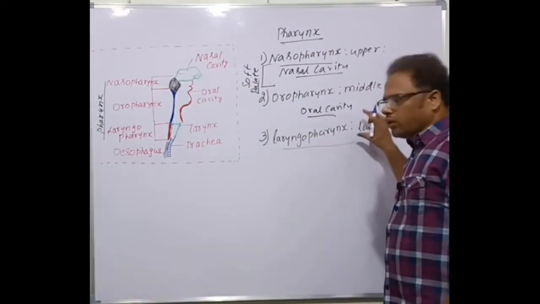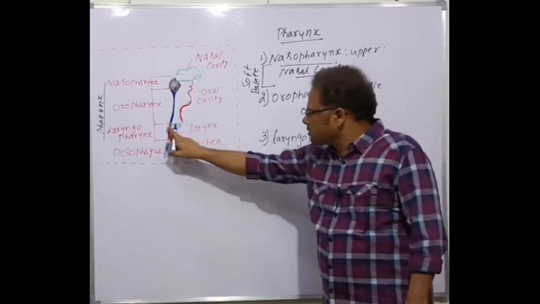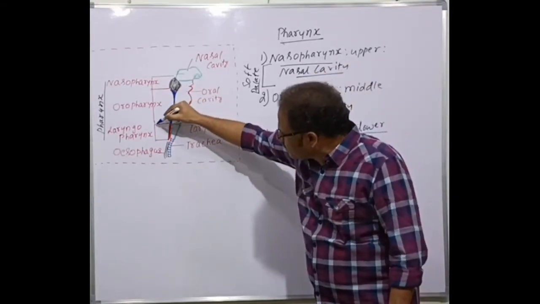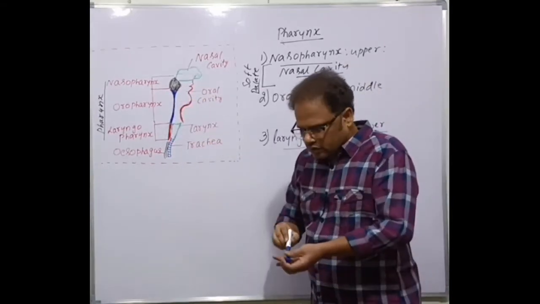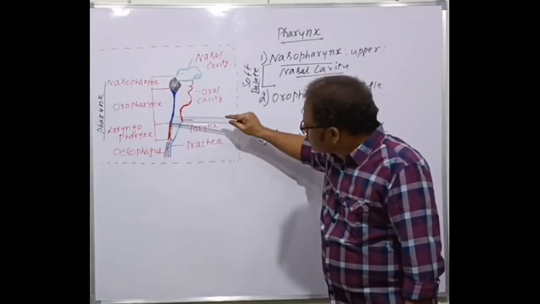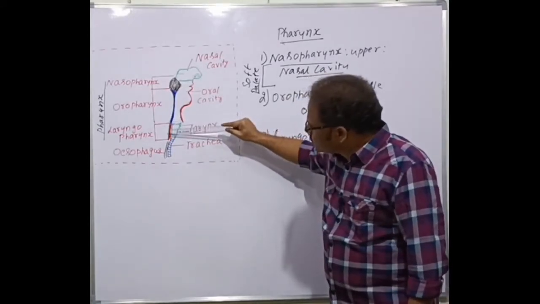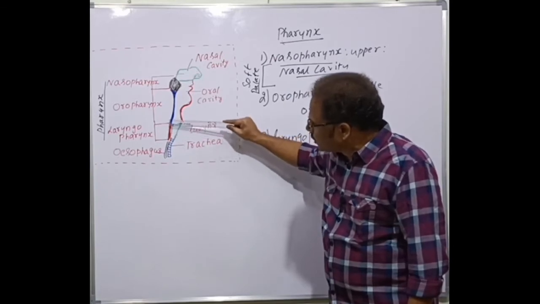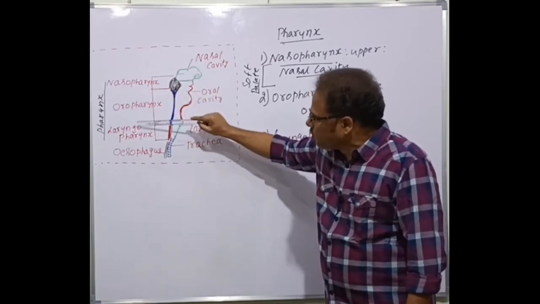Laryngopharynx is the lower part of the pharynx. This is the laryngopharynx, here drawn as the red one, from here to here. The lower part of the pharynx is called the laryngopharynx.